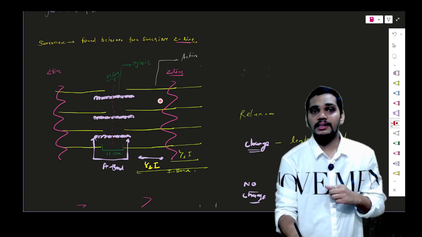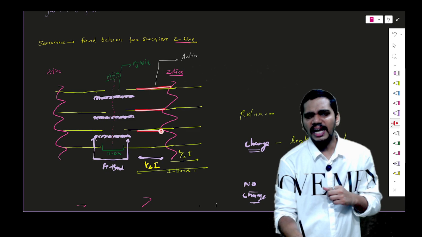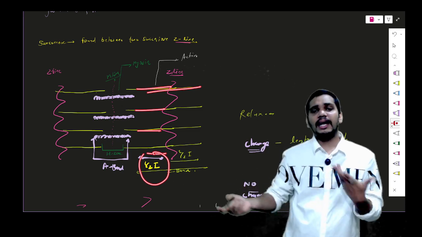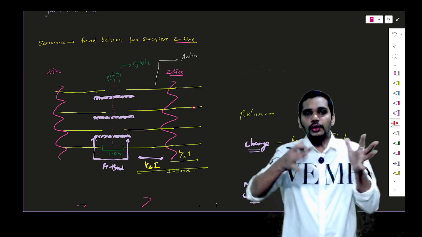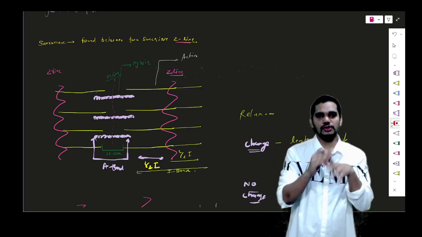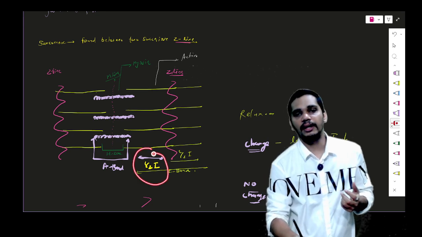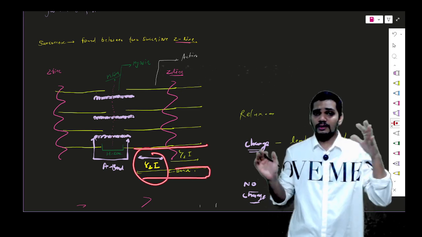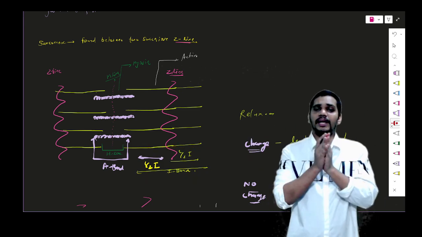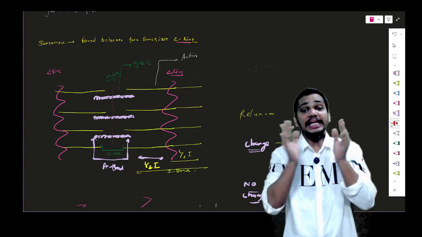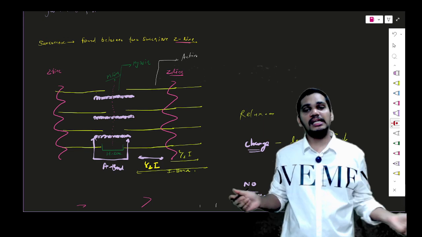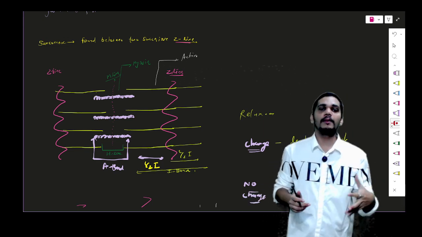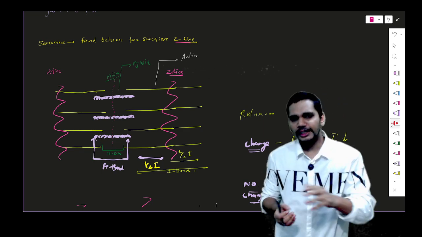Then if I consider this part, which is only actin, that is a half I band, because the next successive Z lines belong to the neighboring sarcomere units. I am only considering this much, so that's why I am considering just the half I band. Otherwise, if I consider this, it's the total I band. If there is a contraction, the length of the I band decreases, the sarcomere unit also decreases, and there is no change in your A band. So this much you should remember about the functional unit, the sarcomere.